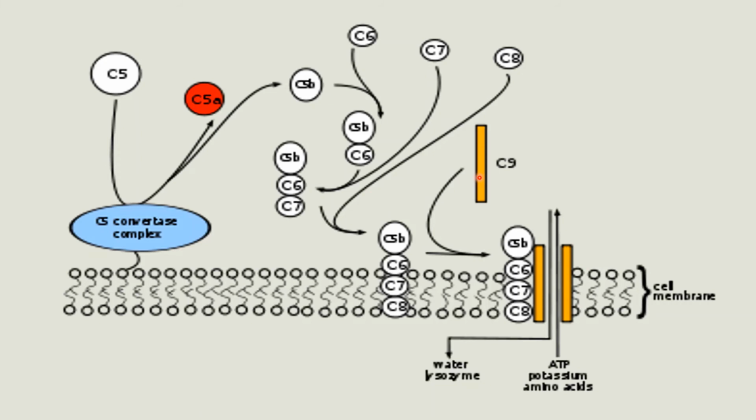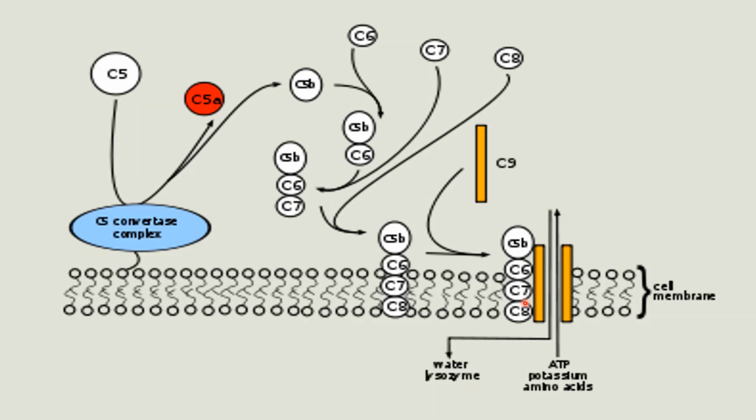Approximately 10 to 17 molecules of C9 can bind, and they are polymerized by a single C5b-6-7-8 complex. Okay. And the completed MAC is a tubular structure with a diameter of 70 to 100 angstrom, consisting of the C5b-7 complex surrounded by a poly C9 complex.